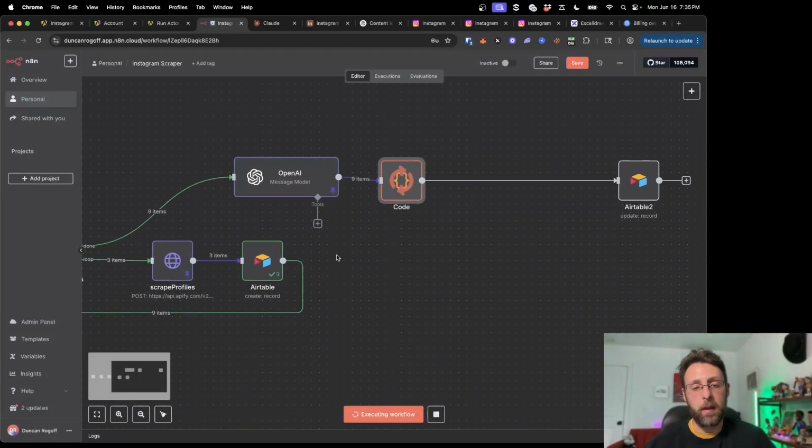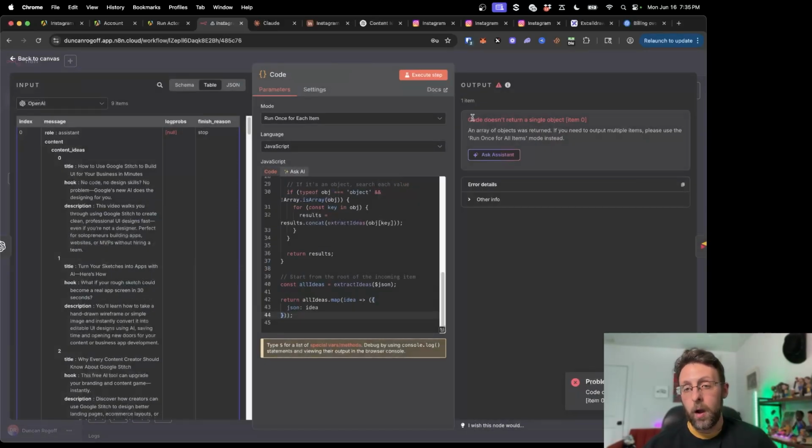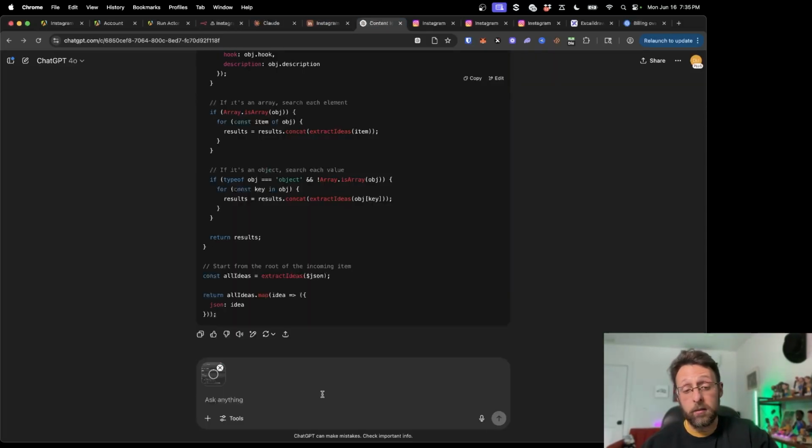So this is kind of going back through. It's creating new records for us, unfortunately. Okay, code doesn't return a single object. An array of objects is returned. And so what I do now is sometimes I'll just literally take a screenshot of this error and paste this into ChatGPT.